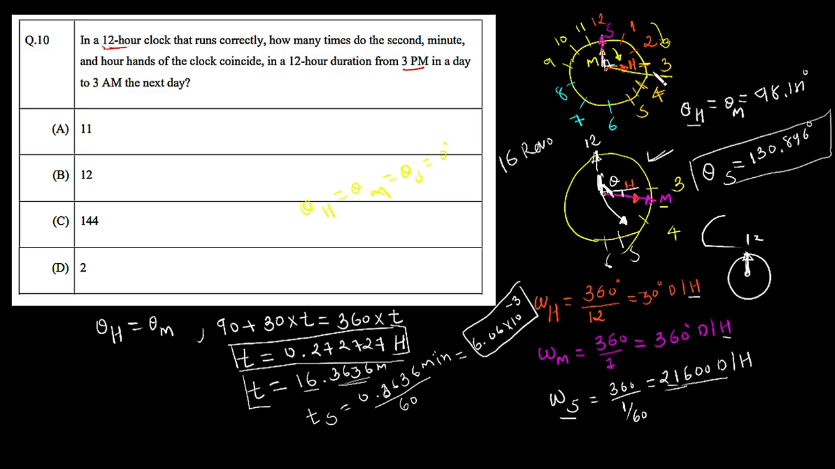Between 3 o'clock in the afternoon and 3 o'clock at night, we cross this 12 only once. That means there is only one time where all three hands, minute hand, second hand, and hour hand, coincide in this 12-hour duration, from 3 p.m. to 3 a.m. the next day. So the correct answer for this question is one time. In 12-hour time, there is only one time the minute hand, second hand, and hour hand coincide. But look at the options: none of the options contain one.